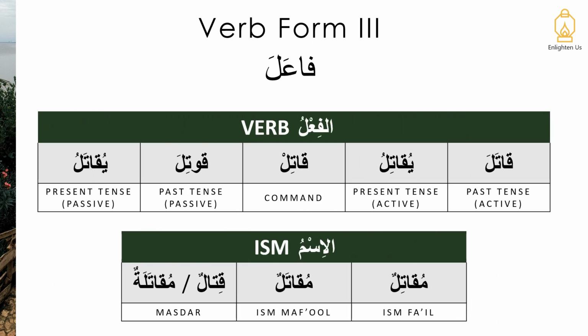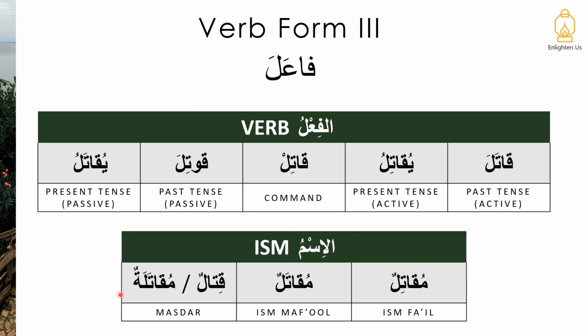So for this verb form, we also looked at qatala. So we have qatala, yuqatilu, qatil, qutila, yuqatalu. And then the isms, muqatilun, muqatalun. And then the masdar, qital, muqatalatun.